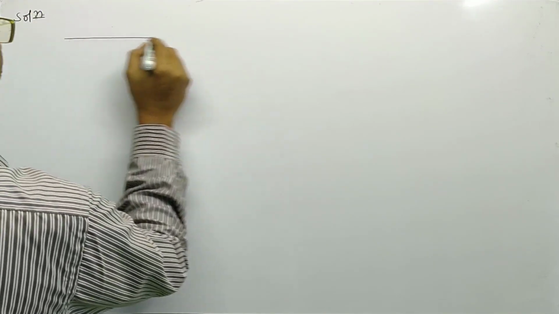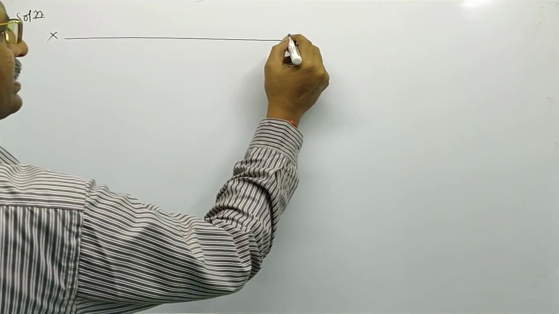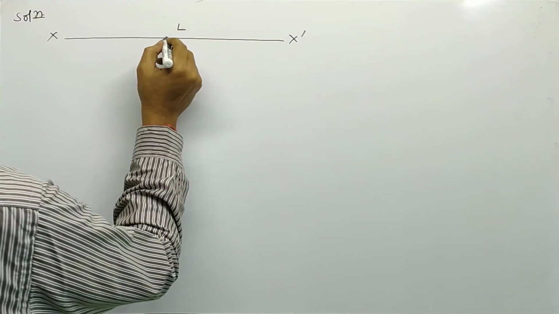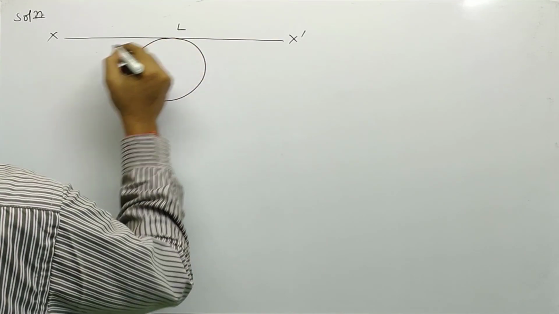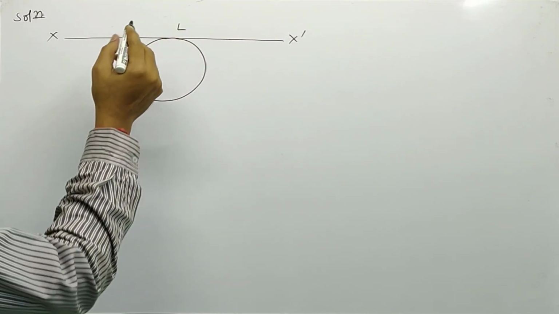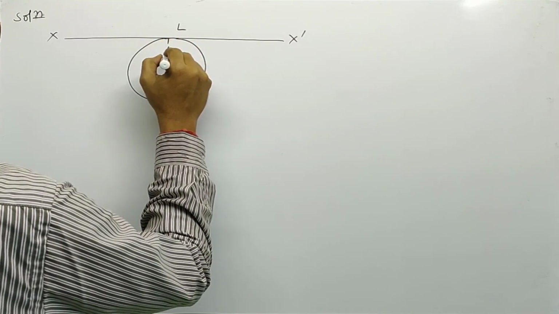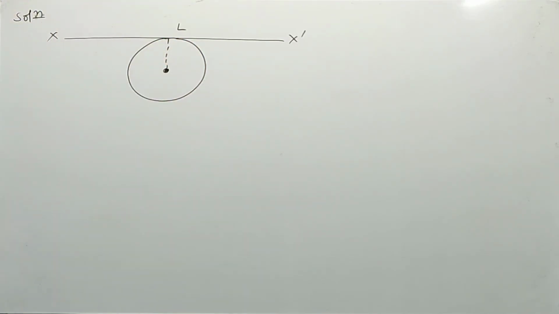A wire of length capital L is bent into a circular shape. Then what happens to the moment of inertia?